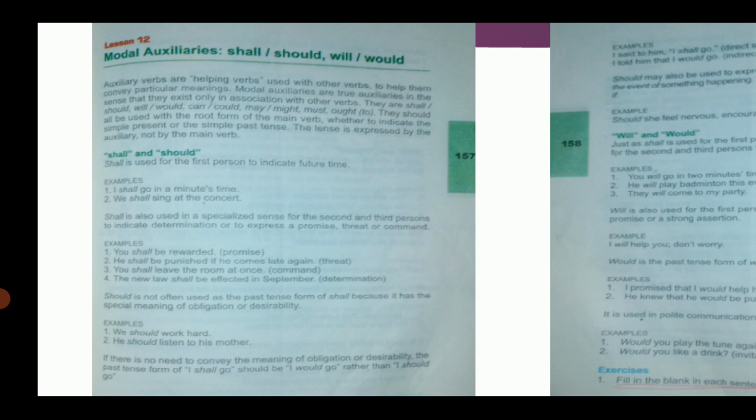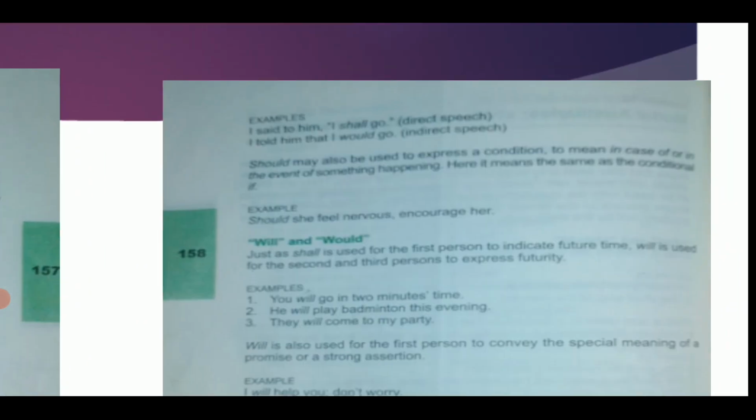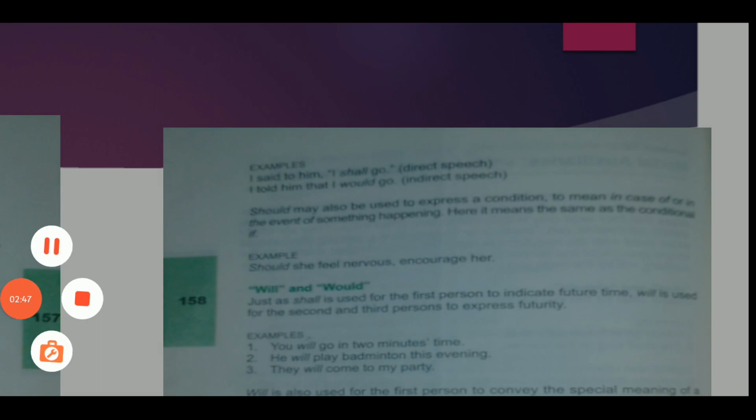I had told you about the direct and indirect speech of this point, and that we'll discuss it in detail when we do direct and indirect narration. Should may also be used to express a condition, so we can use should in conditional sentences also. These were the points about shall and should.